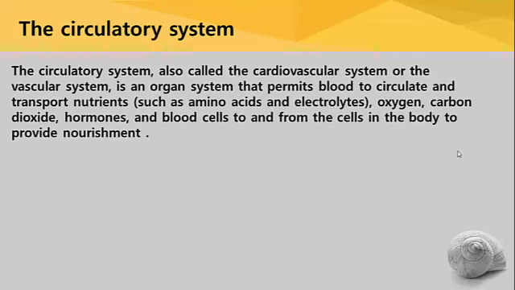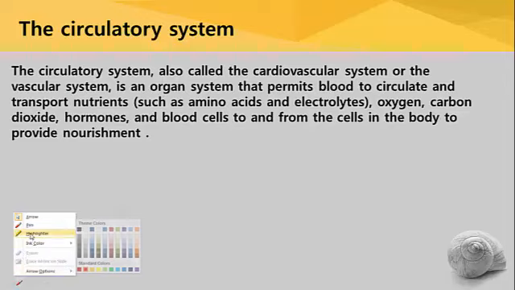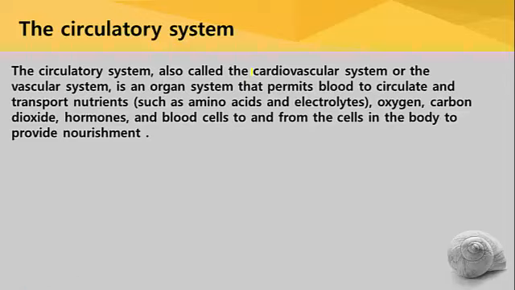The circulatory system is also called cardiovascular system. Both the meanings are same. Simply, the system can be referred as circulatory system or as cardiovascular system.